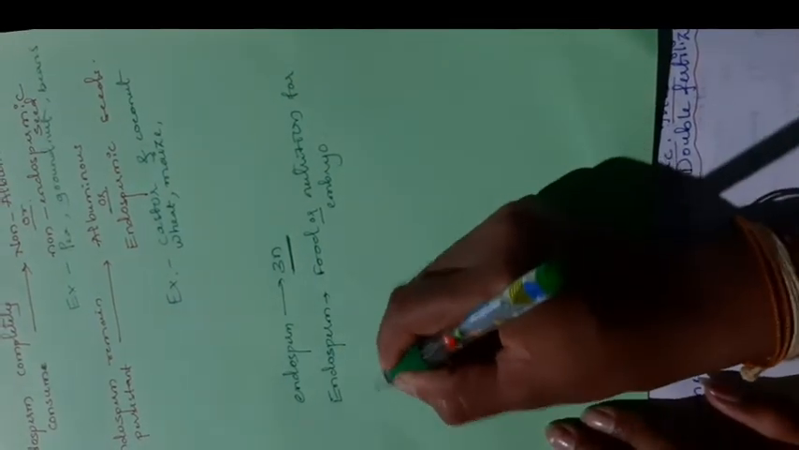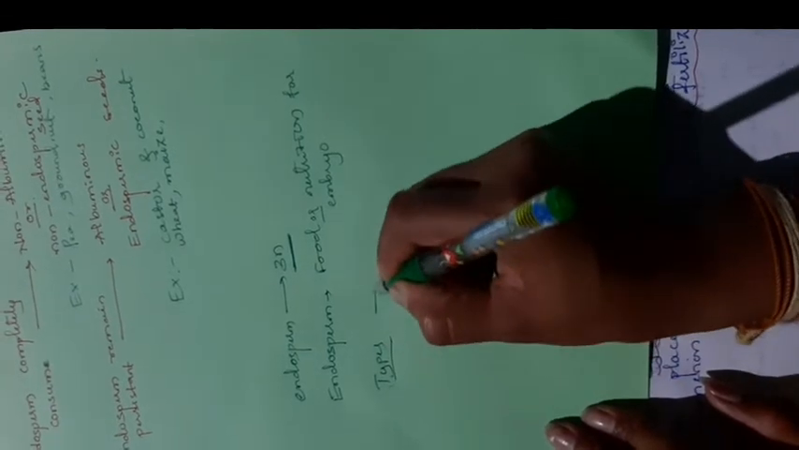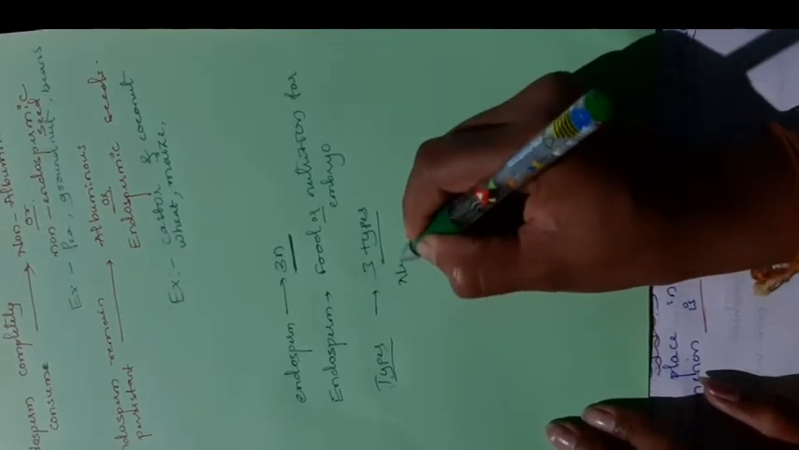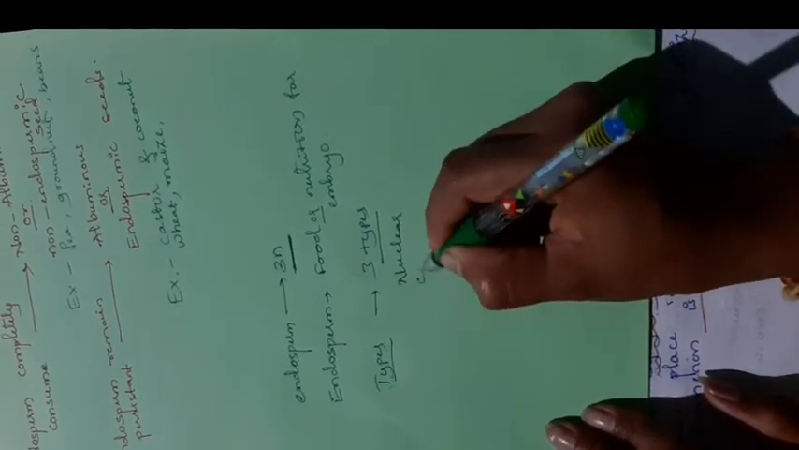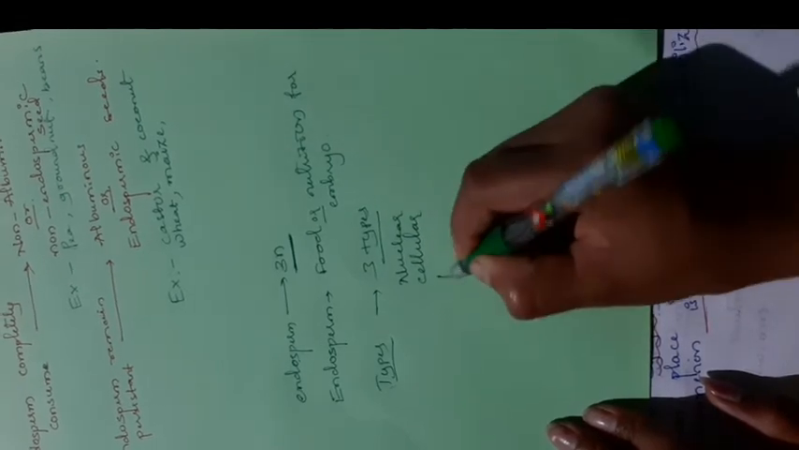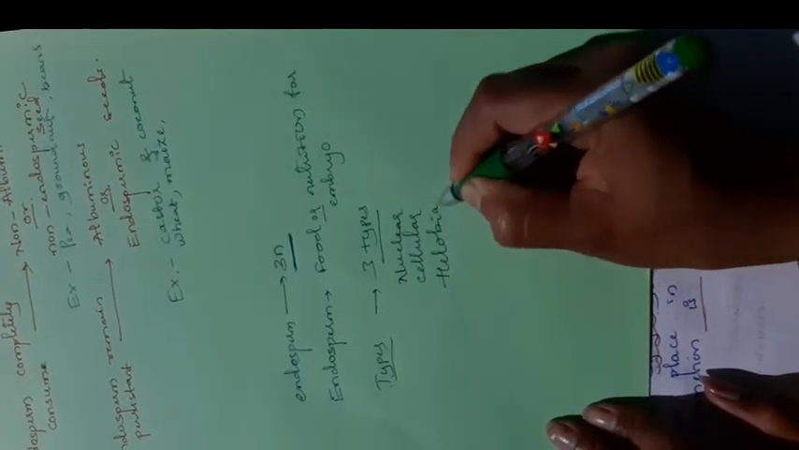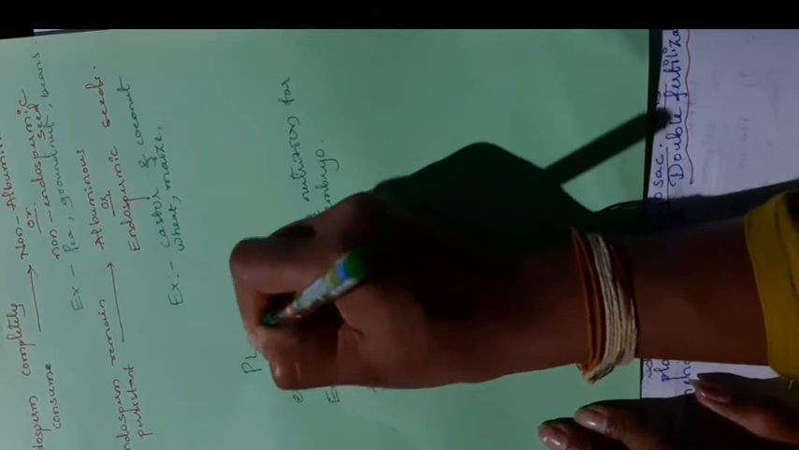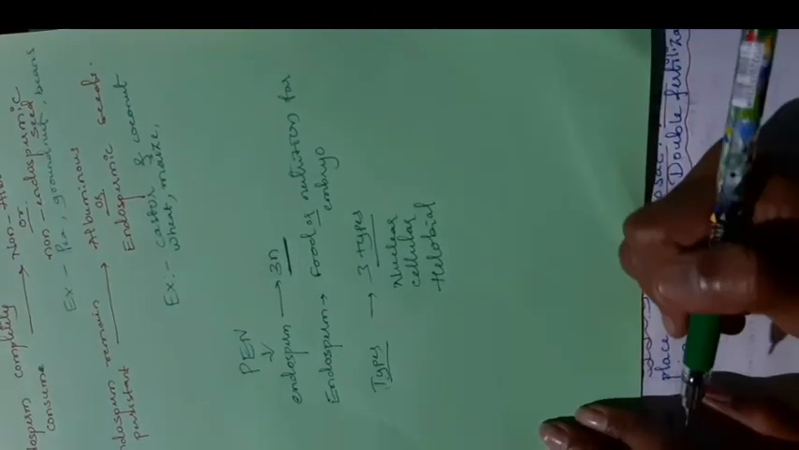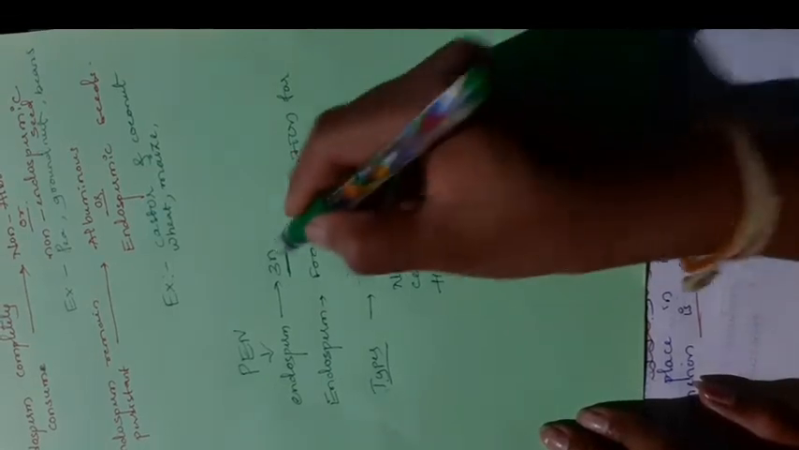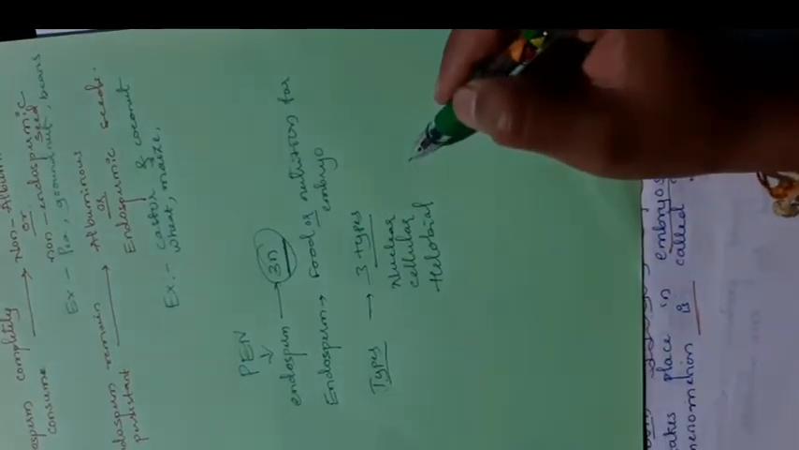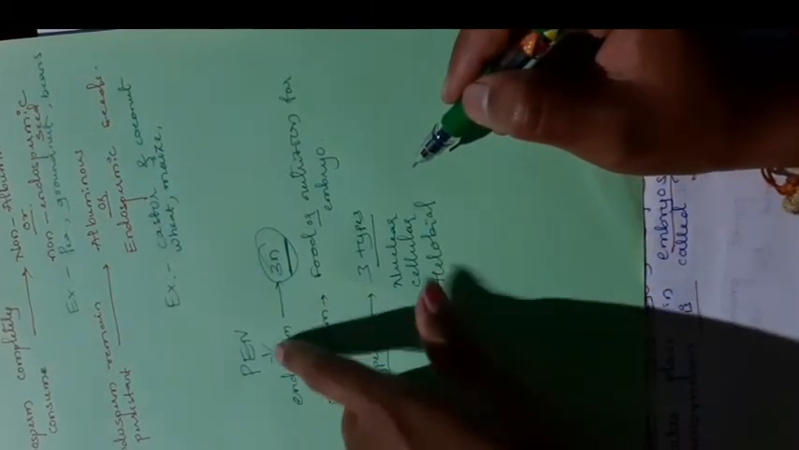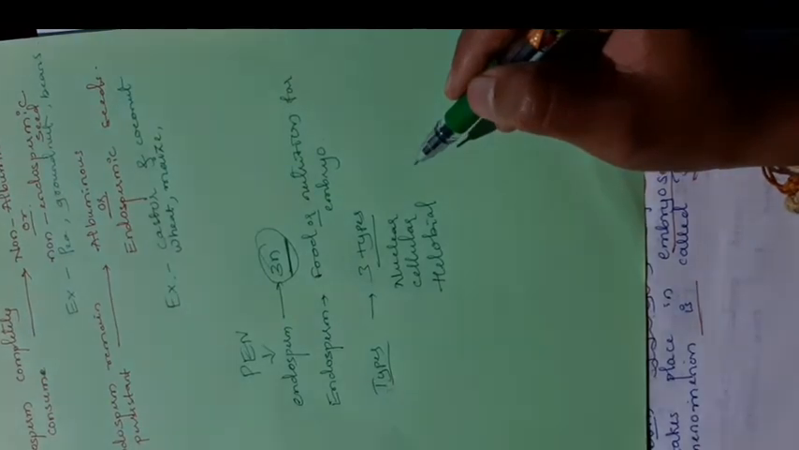Okay, and types, 3 types: nuclear, cellular, and helobial. These are the types of endosperm. Endosperm is formed by the PEN, that is a primary endosperm nucleus, by the triple fusion. Okay, that's why we say it is a triploid in condition, by the fusion of one male gamete and 2 polar nuclei. These are the very important points about the endosperm. Okay, remember all these things.